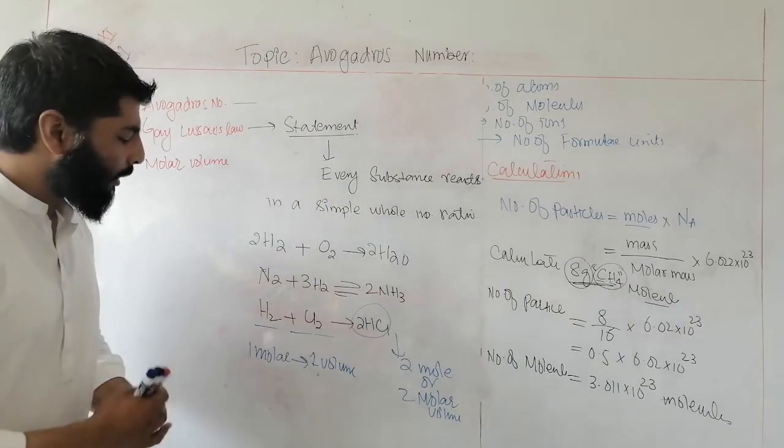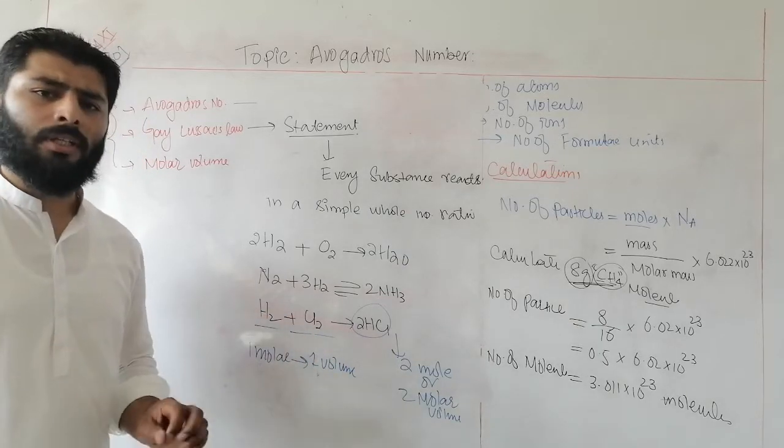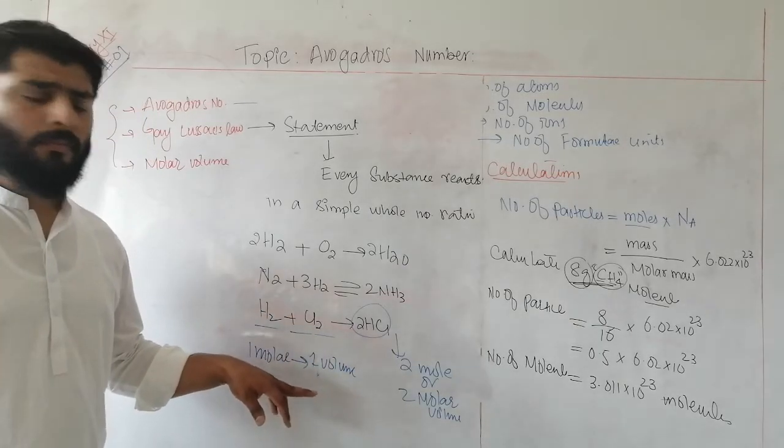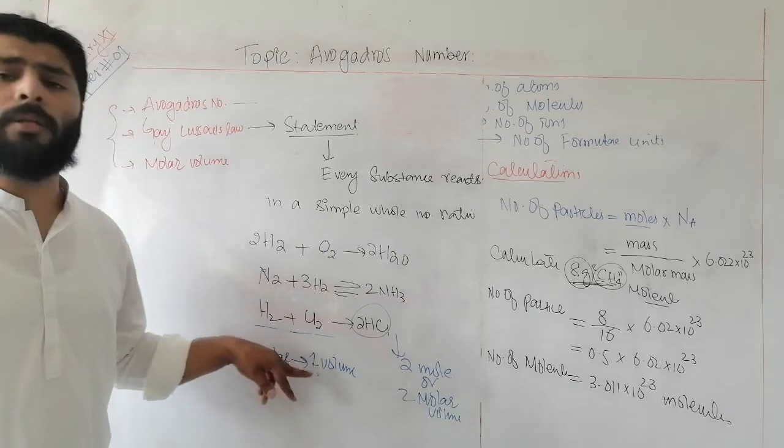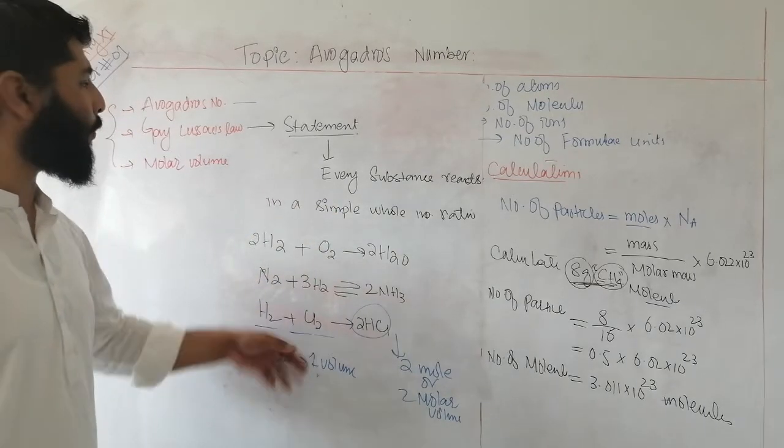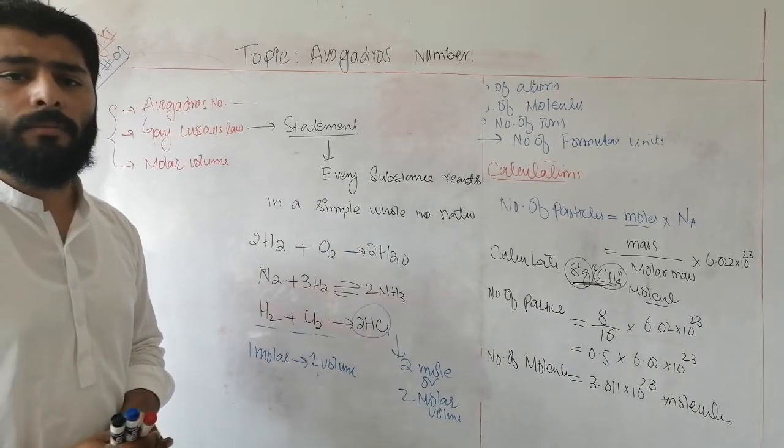These are actually simple whole number ratios. No fraction is there. Only simplest and whole number ratios. This concept is known as Gay-Lussac law.